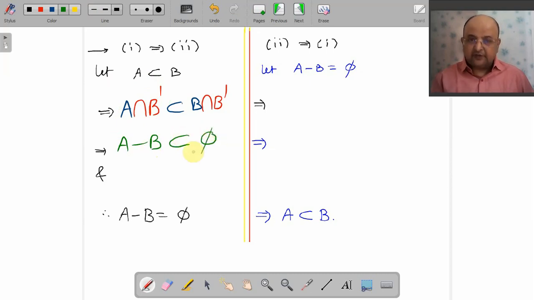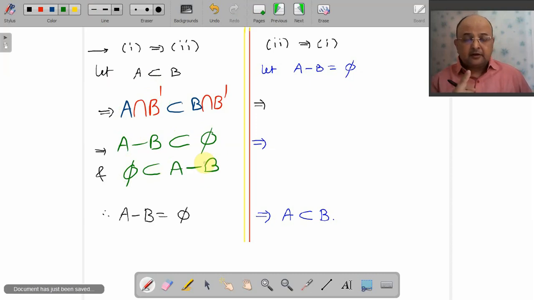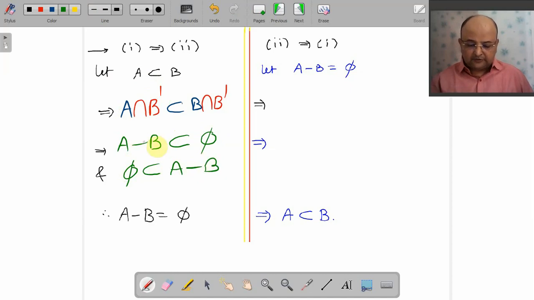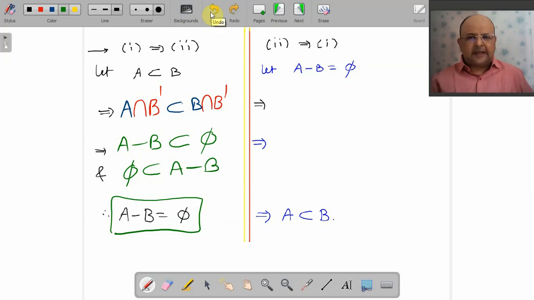Yes, it is phi. And phi subset of A minus B is always true. Remember, empty set is always subset of every set. So these two are subsets of each other. So they are equal. So how beautifully we derived that A is subset of B implies A minus B equals to phi. Easy. Trust me, this is damn easy.